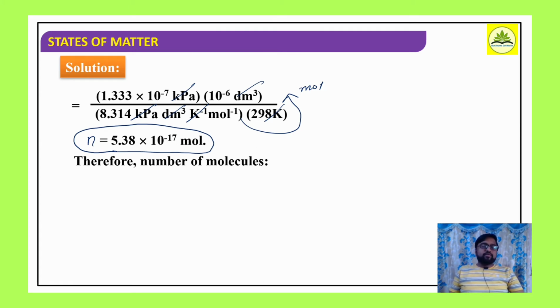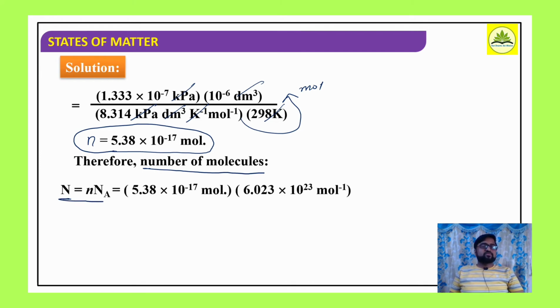So that is the moles, right? But what we have to find out is the number of molecules. What is the relation between moles and number of molecules? The number of molecules is nothing but n into Avogadro number, number of moles into Avogadro number. How many moles did we get here? 5.38 into 10 raised to minus 17 mole into Avogadro number 6.023 into 10 raised to 23 per mole.